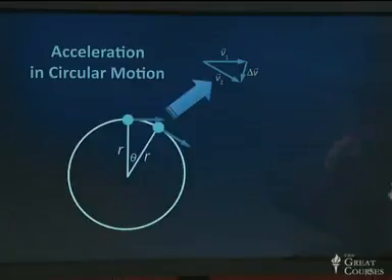As time goes on, the velocities are not the same, and there is a measurable change between them. And we want to measure that change because we need to know that change, and we need to divide that change by time in order to figure out exactly what the acceleration is. That's the name of the game here. We want an acceleration in meters per second squared for this situation.